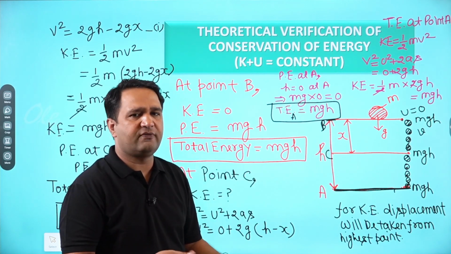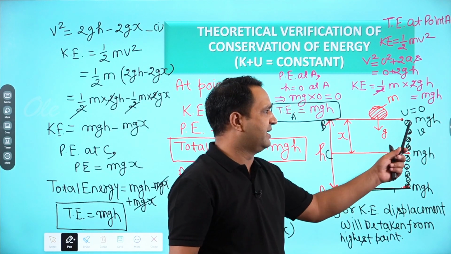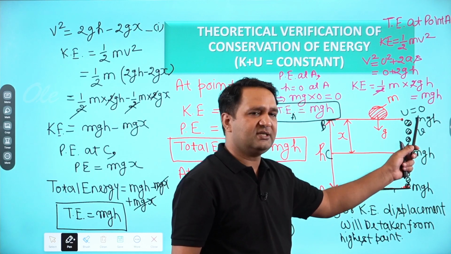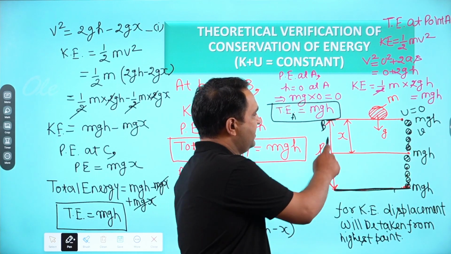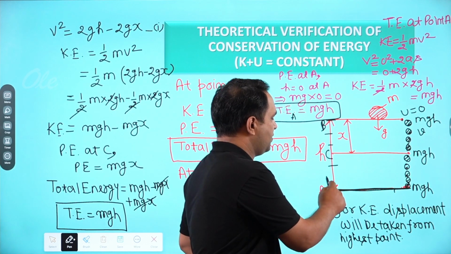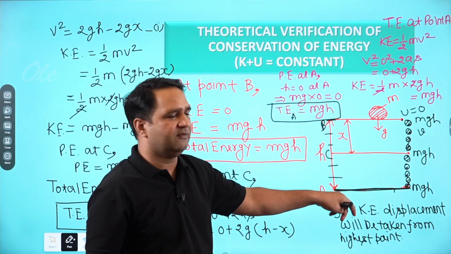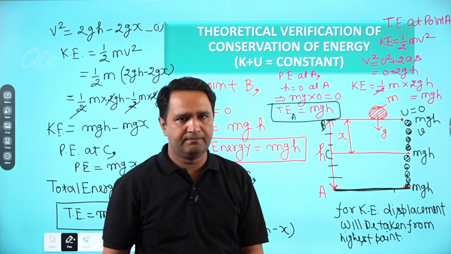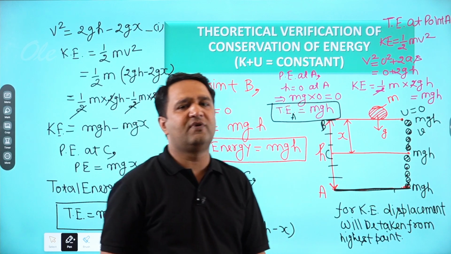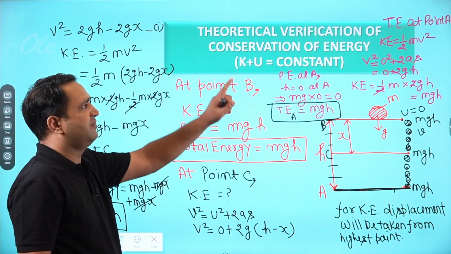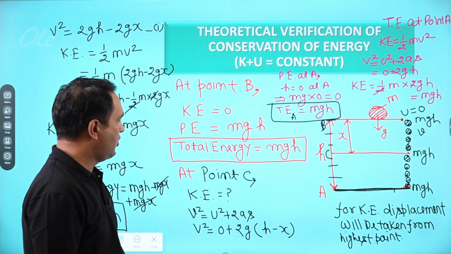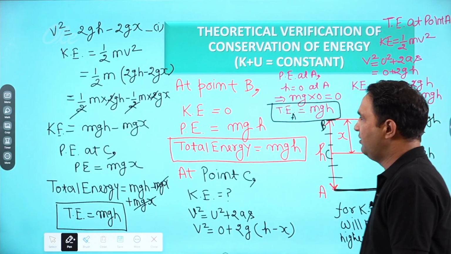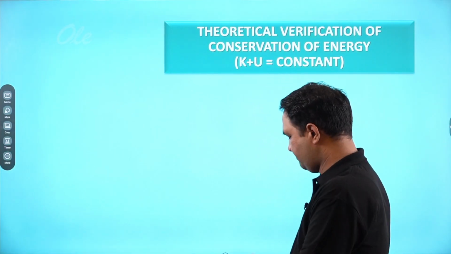So there is a conversion of energy, but the total energy is conserved, is fixed, which is mgh at any point. Whether we take this point or this point, at any point if we calculate the total energy, we will find it mgh. So this is how we can verify the principle of conservation of energy. Hope you understood this principle very well. So now we will move on to the next slide.